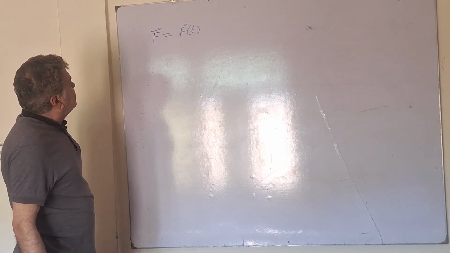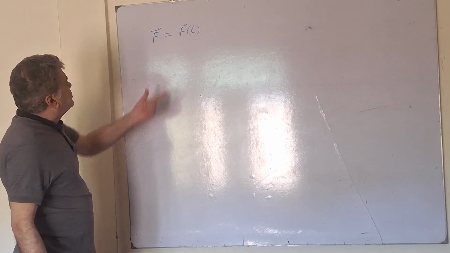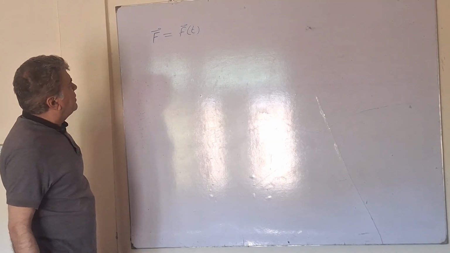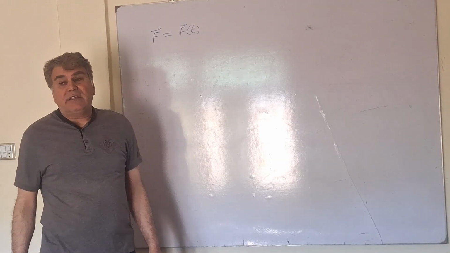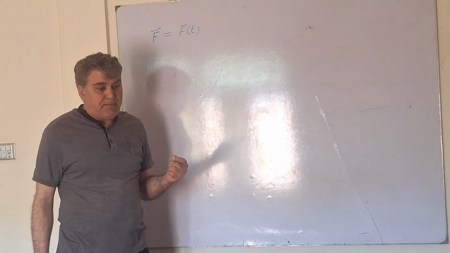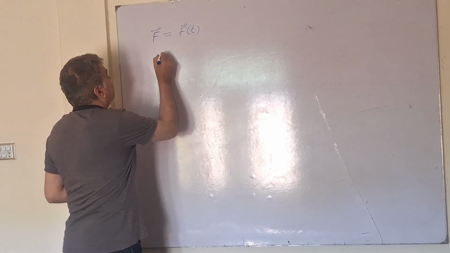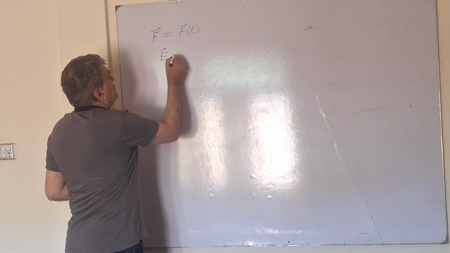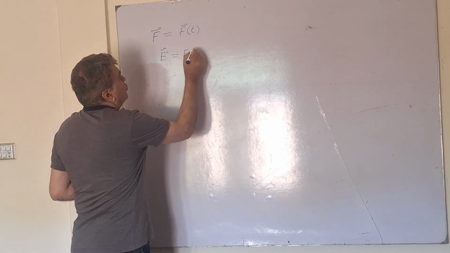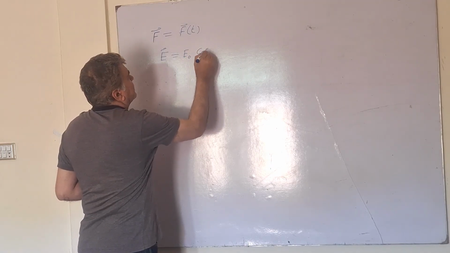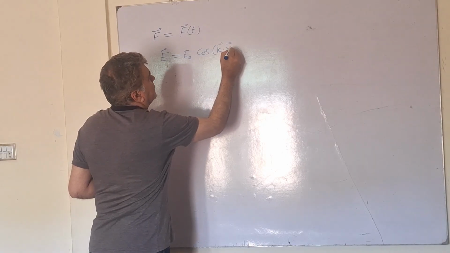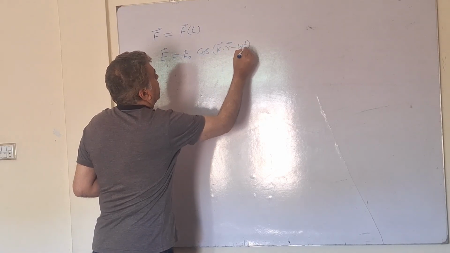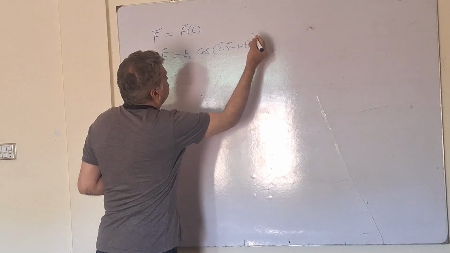There are several practical problems in which the force is time dependent. For example, we know from the solution of Maxwell equations that the electric field is time dependent and is usually given by the form E equals E naught cos or sine of (k dot r minus omega t) into a vector.